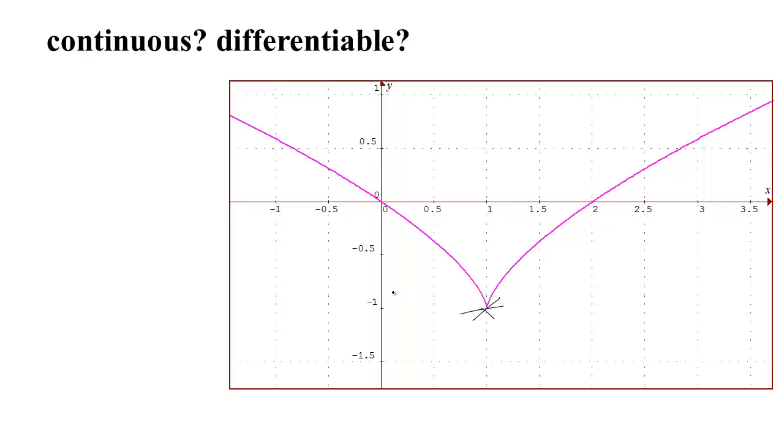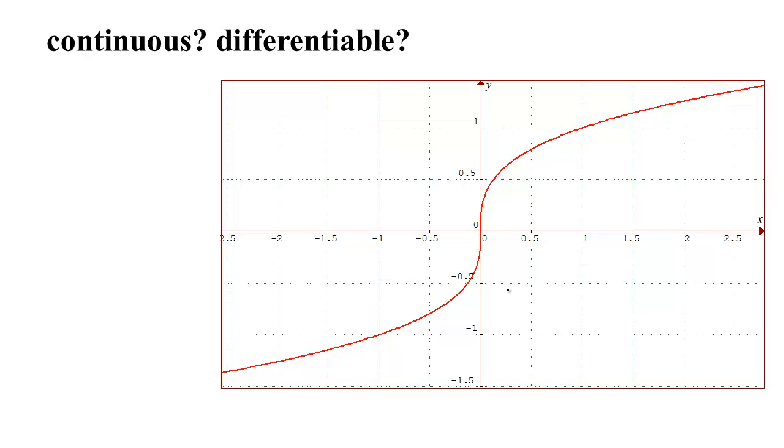Even though it's continuous at 1, right? As the inputs get close to 1, the outputs get close to -1, which is f of 1. So it's definitely continuous, but it doesn't have a derivative there. So just because it's continuous doesn't mean it's differentiable. Although if it had been differentiable, we would know automatically it was continuous. This one is continuous but not differentiable because it has a vertical tangent right there.